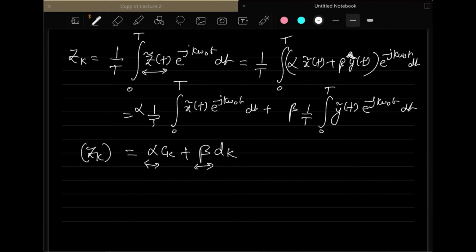Now the second property of the Fourier series coefficient is basically a time shifting operation.